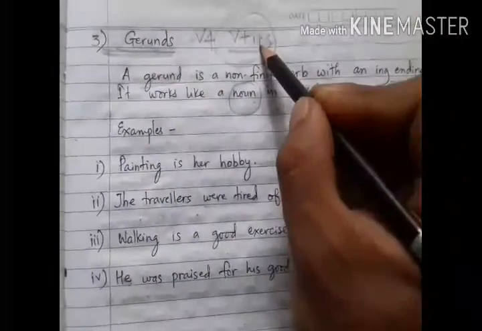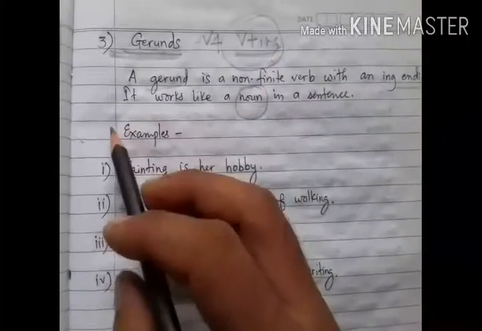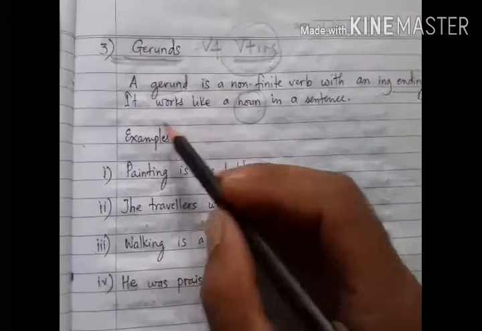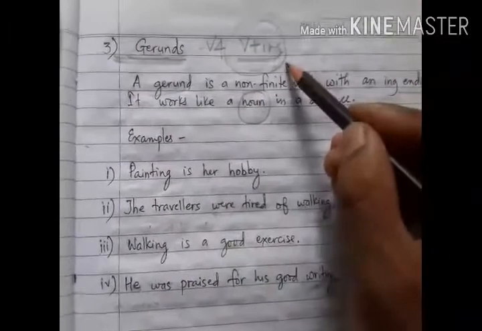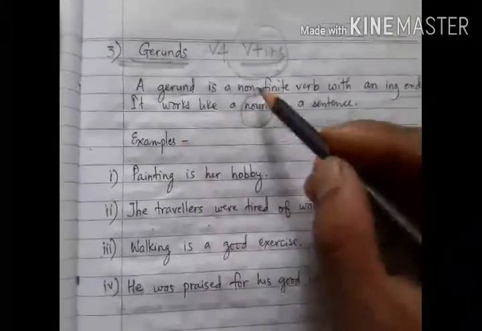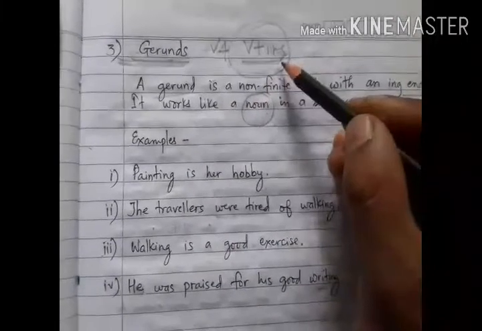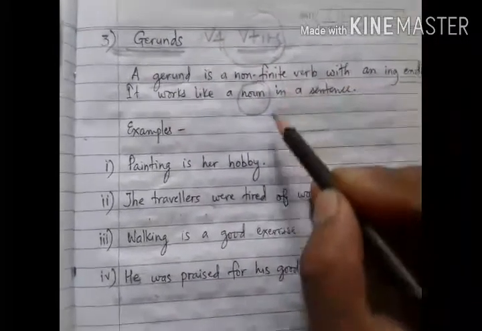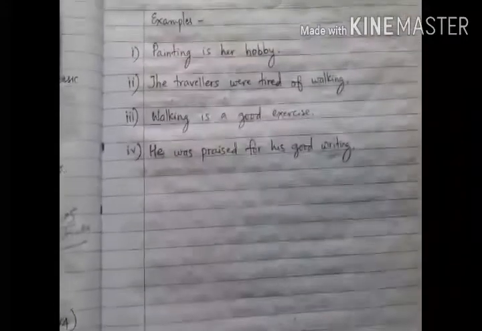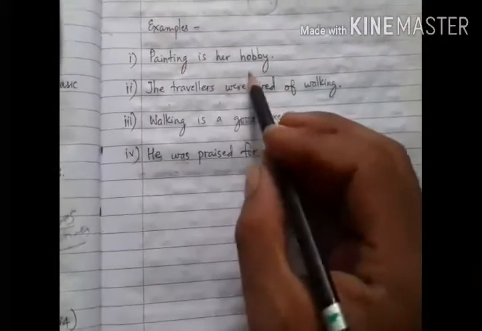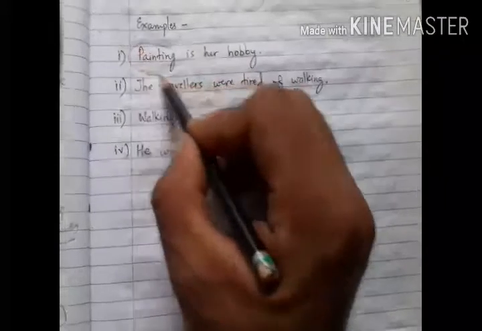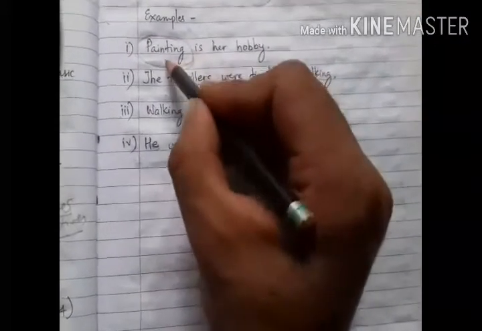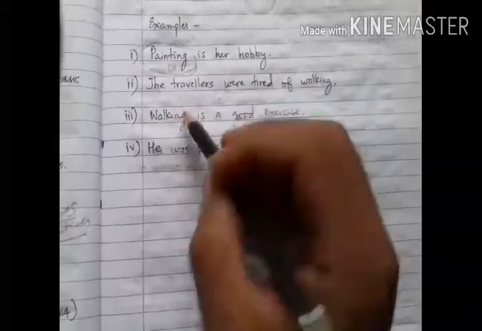But when the ing form of a verb is used as an adjective, or to form the continuous tenses, or used as part of a phrase, then it is a participle. Okay, let us take some examples. Painting is her hobby. What is her hobby? Painting. So here the ing form of the verb, painting, is used as a subject. So it is a gerund.